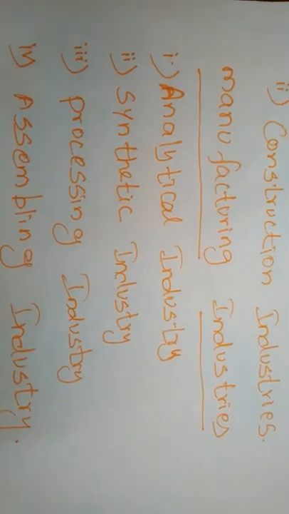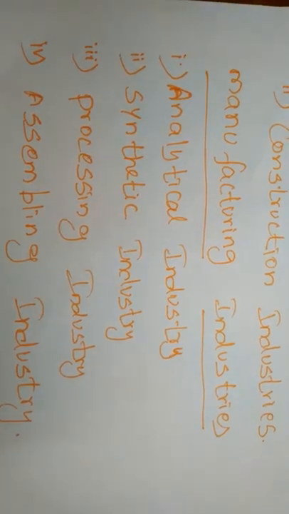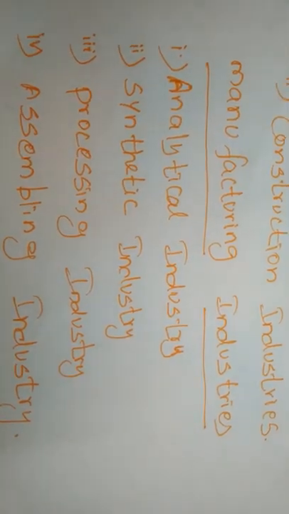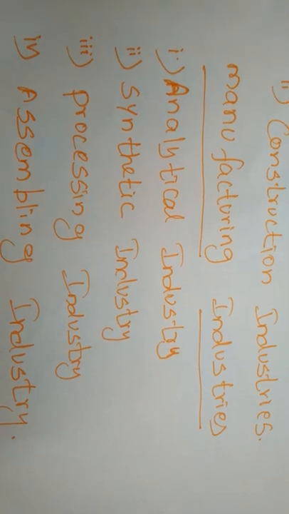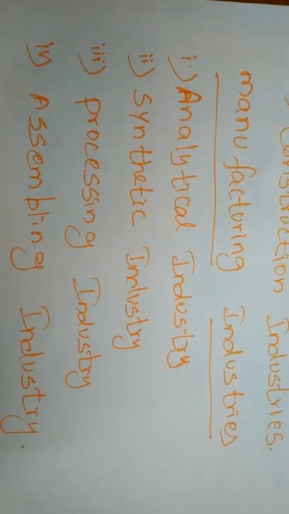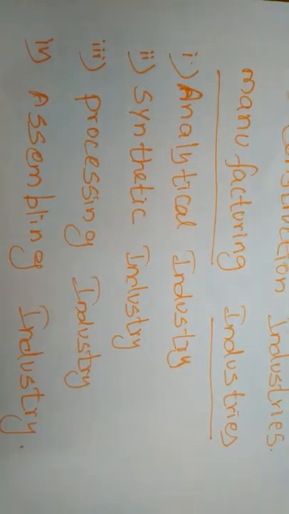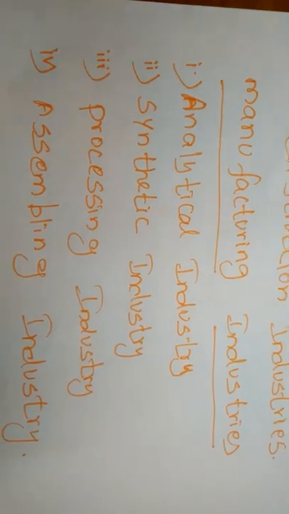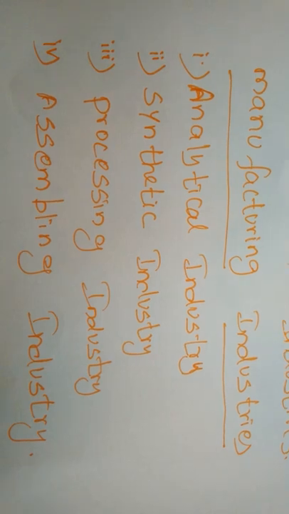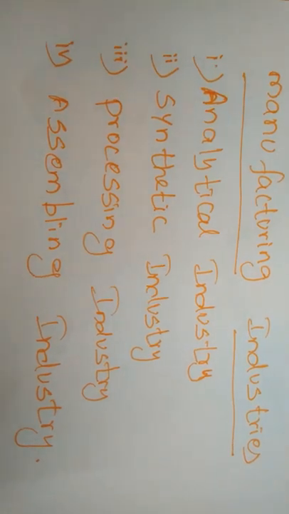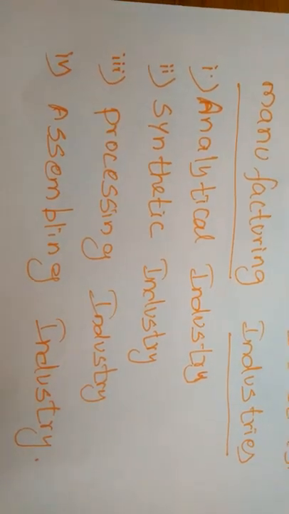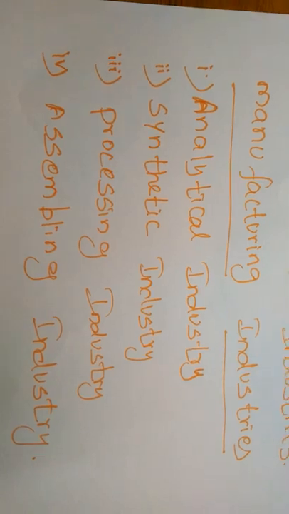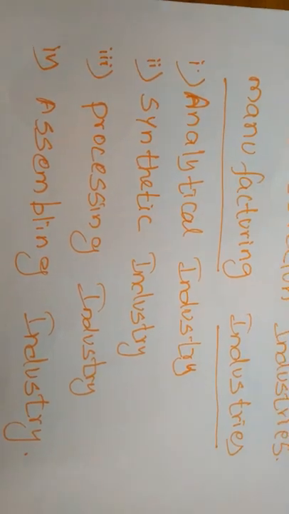For the example of petroleum, the petroleum corporation separates the petroleum from the earth. After producing the petrol, they separate the different forms from the petrol: the diesel, the kerosene, and other types of engine oils also.